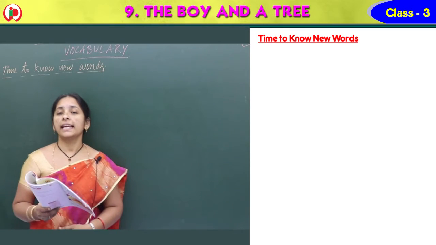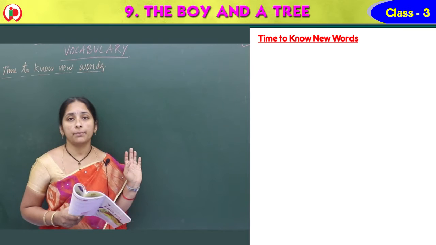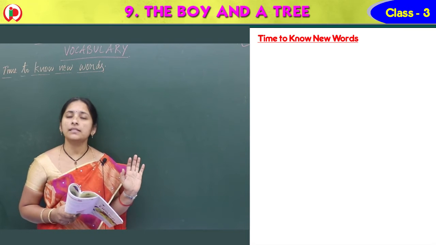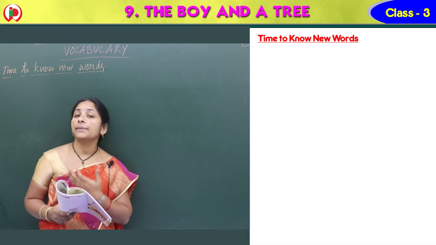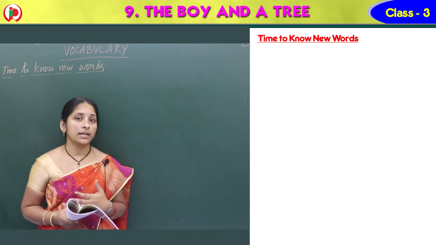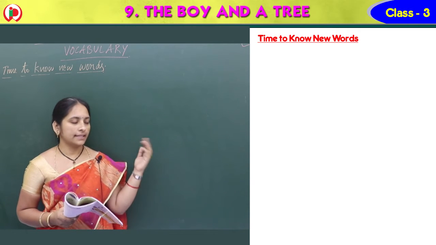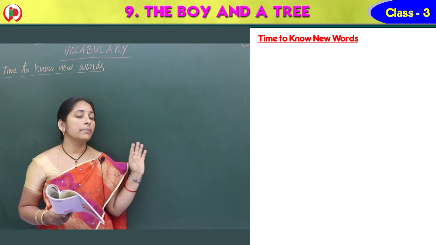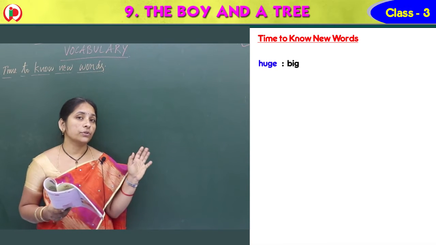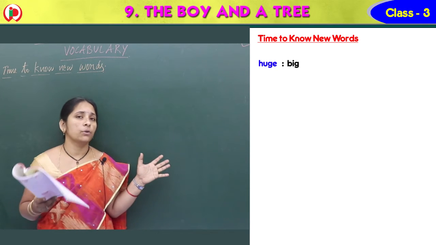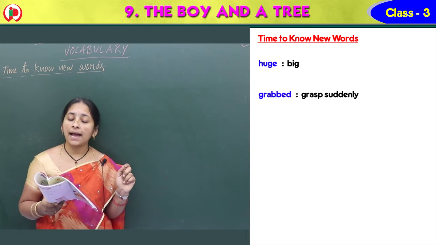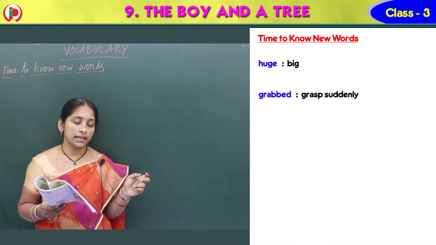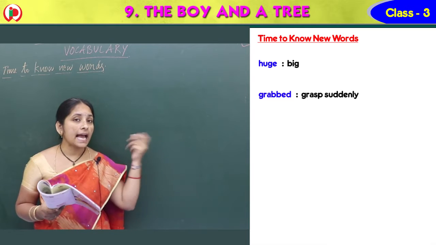Yes, see children, the next part we have is vocabulary. Already you know vocabulary means meanings, right? So what are the meanings here? It's a time to know new words. Vocabulary means we are learning new words now. That's why here, see the meanings one by one. Huge means big. Grabbed means grasp suddenly.